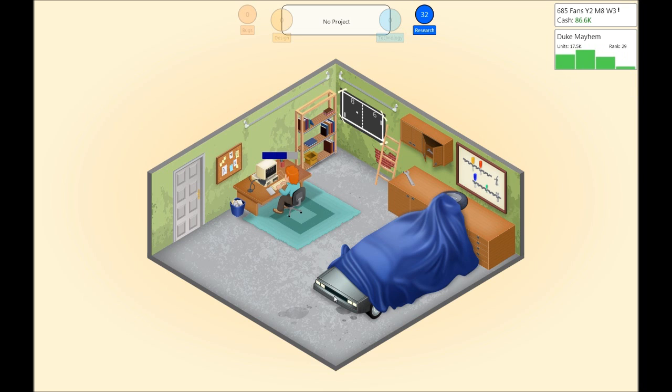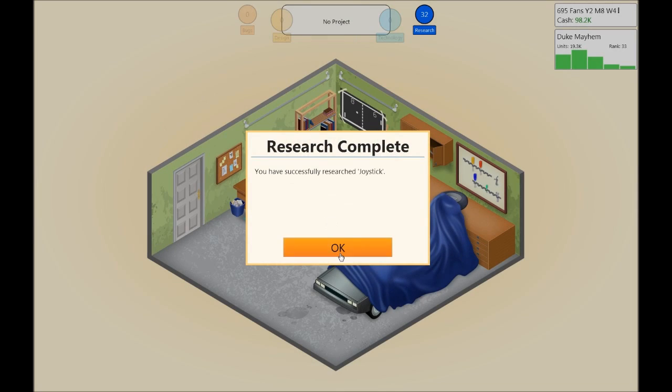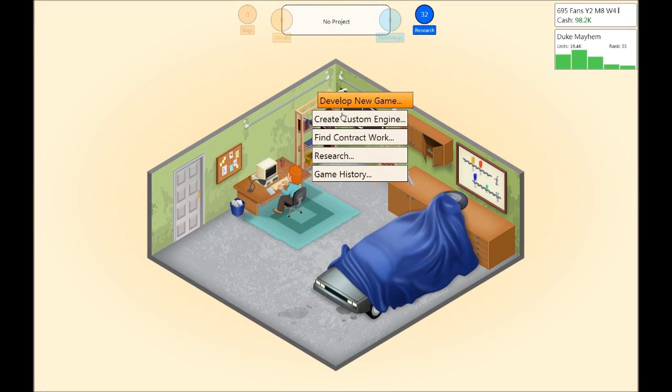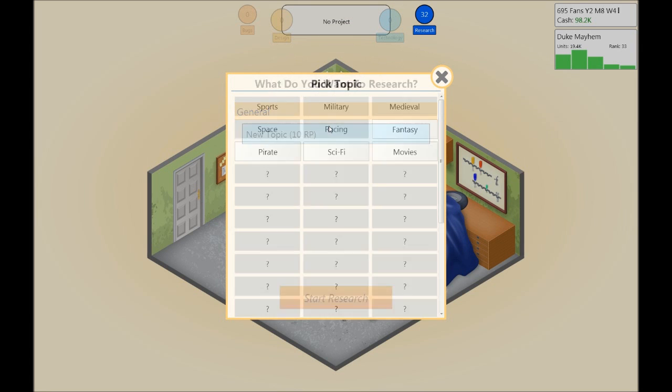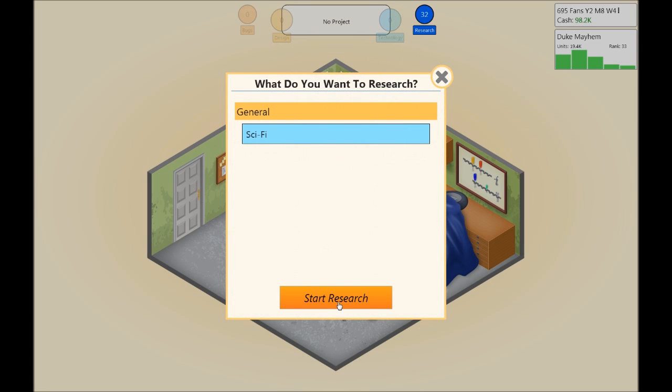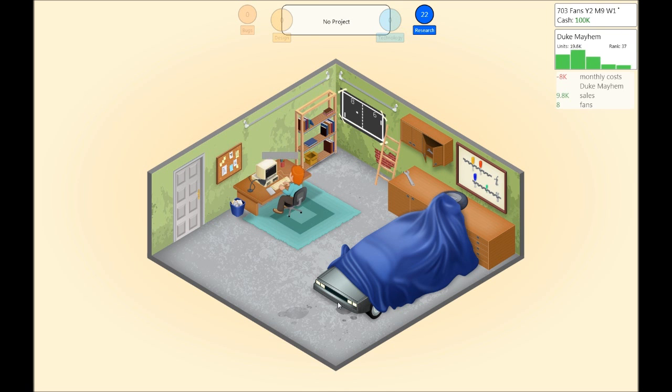However, I don't think I can afford to develop a new engine at this point. For some reason this isn't going too well. As I said, let's go for another research here. New topic. Let's go with sci-fi and see what happens. As you see, the other ones are blocked out. Still question marks. As you unlock more, they will light up, so you can pick more options to choose from. But that is not the only way to unlock a topic.